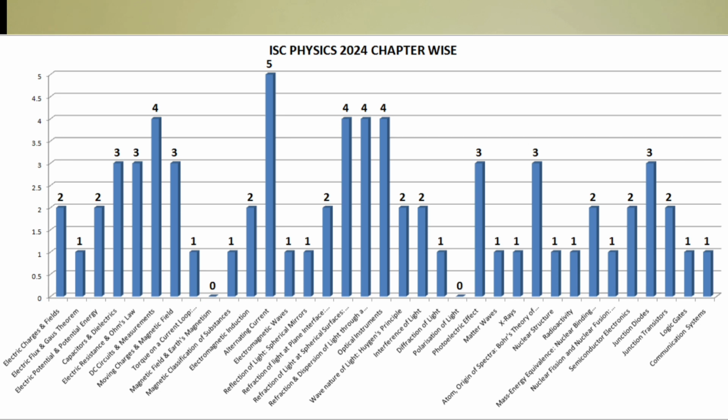Followed by a few 3 marks chapters, as we can see: capacitors and dielectrics, electric resistance and Ohm's law. Then we have moving charges and magnetic field. Then we have photoelectric effect. Then we have Bohr's theory and junction diode. So these are the chapters from which about 3 marks are going to come. So this is the distribution that you are most expectedly going to get in ISC Physics 2024.